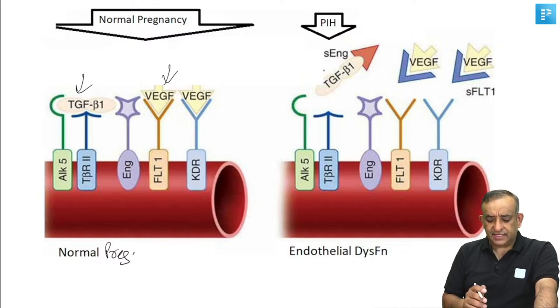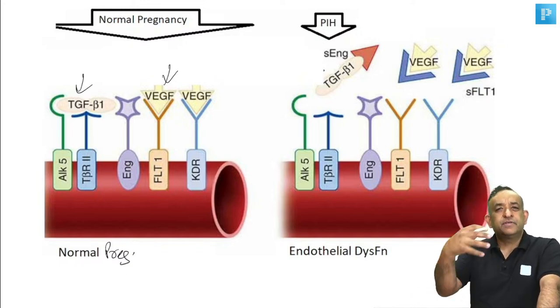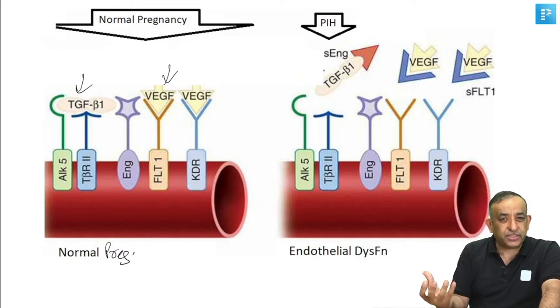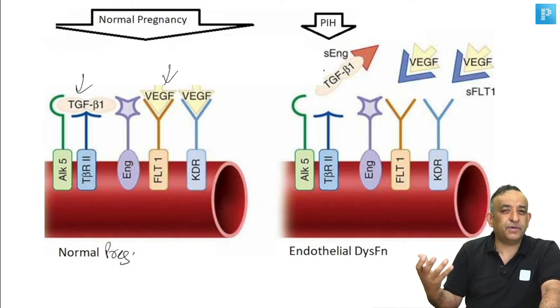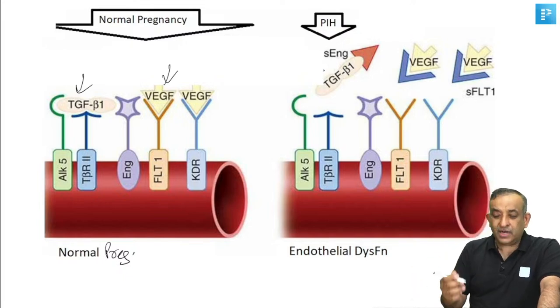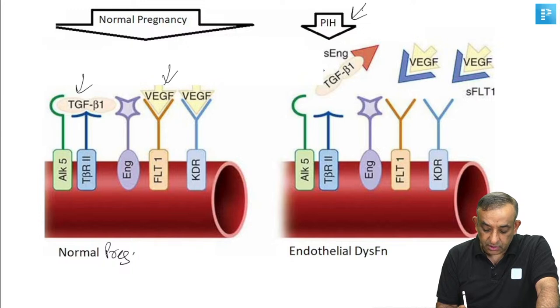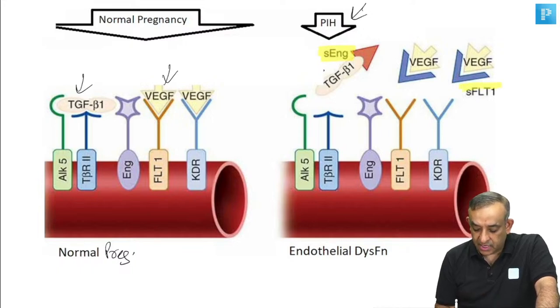In a normal pregnancy, the transforming growth factor and the vascular endothelial growth factor will act on the receptors on blood vessels and help the angiogenesis, make good healthy dilated blood vessels, big diameter blood vessels. Now, what happens in PIH here? Can you see? In PIH, there is something called the soluble endoglin. Soluble endoglin here. This and the soluble FMS-like tyrosine kinase 1.